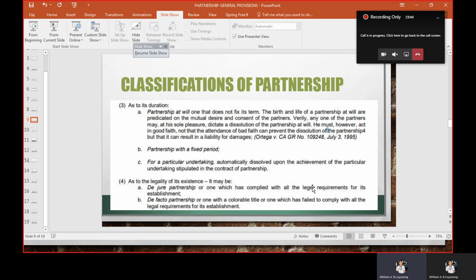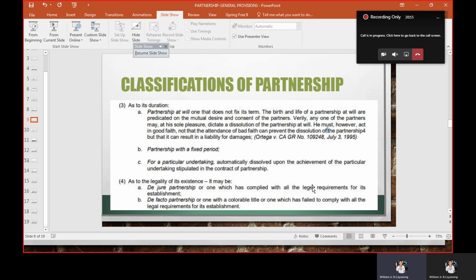And so, what if the period has ended and the undertaking has also ended, and then they still want to continue their partnership? The answer is, they will not be called a partnership for a fixed period or for a particular undertaking, but they will be called a partnership at will. Because after the fixed period and particular undertaking, they continue to operate. That is why it converts into a partnership at will.